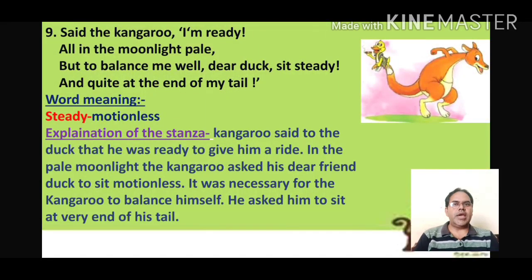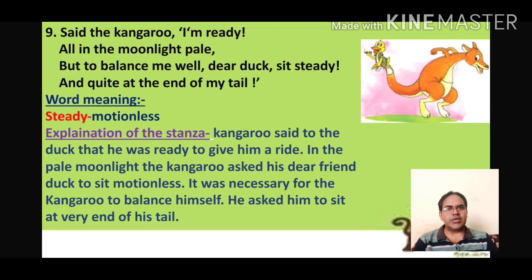Here is the 9th stanza of the poem, The Duck and the Kangaroo. Said the kangaroo, I am ready, all in the moonlight pale, but to balance me well, dear duck, sit steady and quiet at the end of my tail. So the word meaning, steady means motionless. In this video there is a picture where the kangaroo has the duck on the top of its tail.